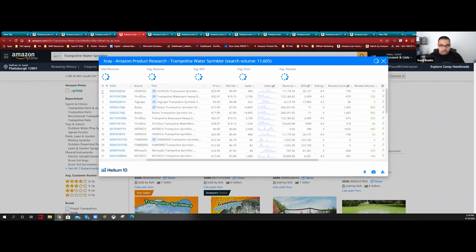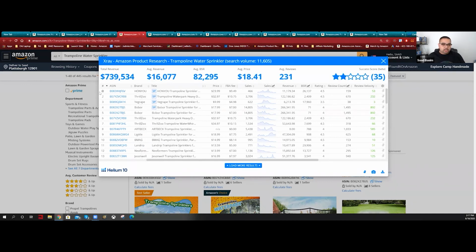But let's see. Let's take out the sponsored ads. It's a little bit slower, not because the software is slow, it's just because I have so many tabs open. Okay, guys, don't forget, I have Google Slides, I have Google Sheets, I have Zoom on, and all these tabs open here, plus this. So that by itself takes a lot of energy.